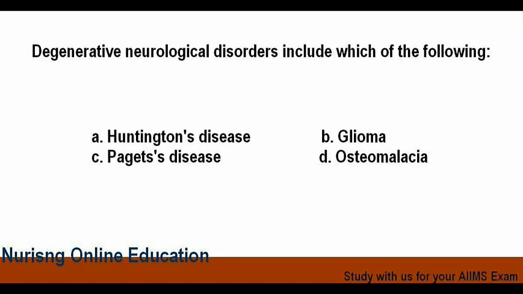Degenerative neurological disorders include which of the following? Options are option A Huntington disease, option B glioma, option C Paget disease, option D osteomalacia, and the answer is option A, that is Huntington disease.